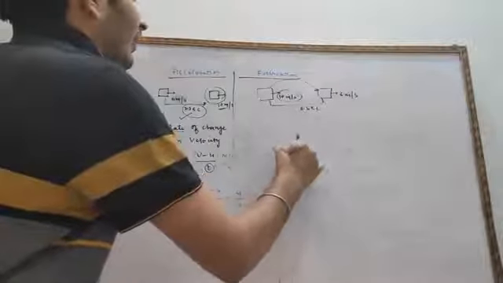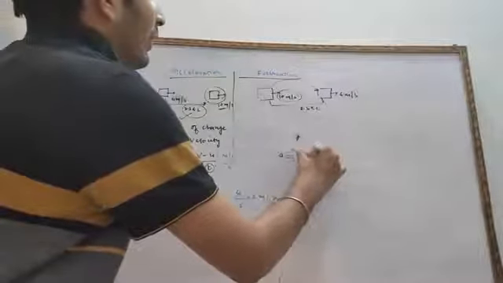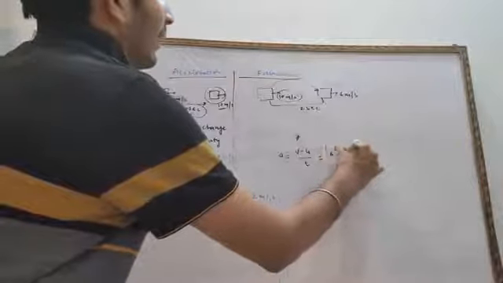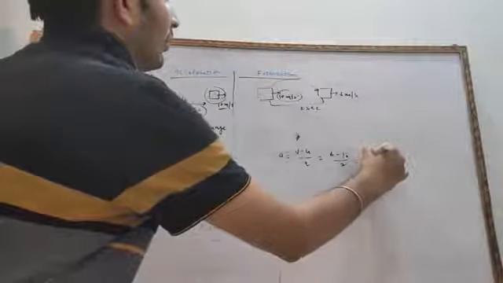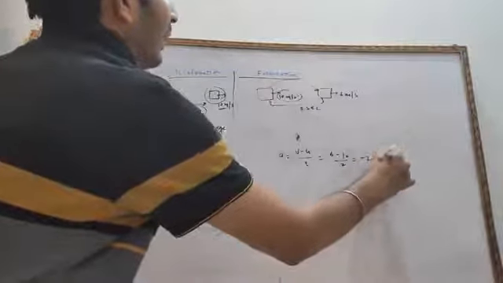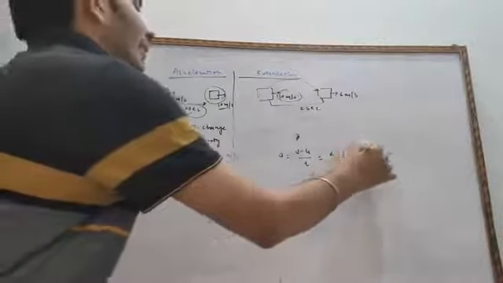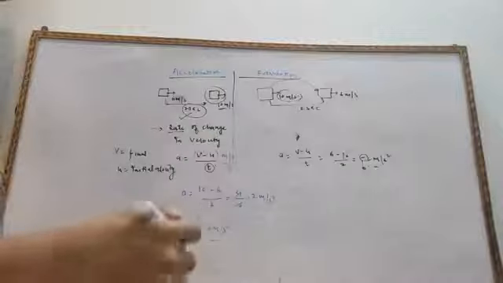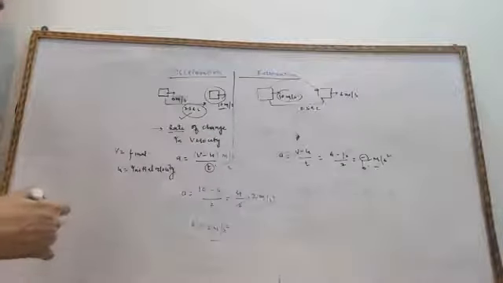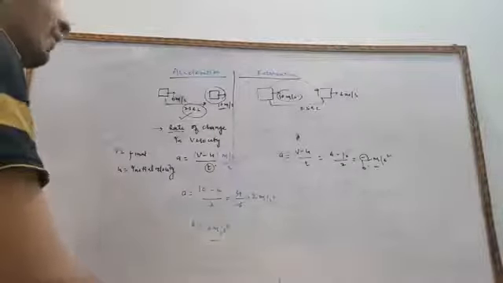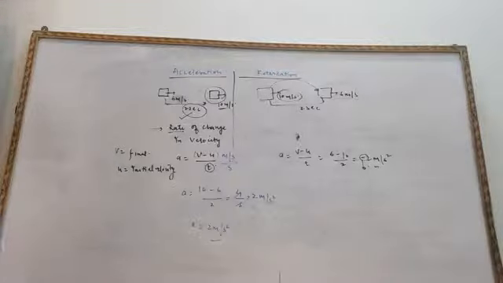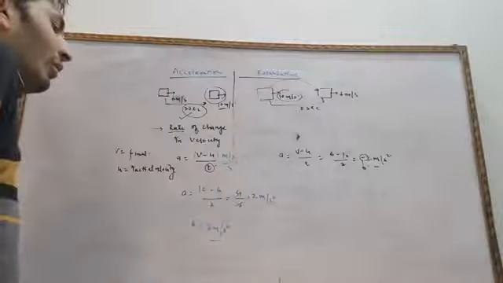So again you will apply the formula a equals v minus u upon t, that is equal to 6 minus 10 upon 2, that is equal to minus 2 meter per second square. This negative represents that there is a retardation, and the term coined for this negative acceleration is known as retardation.